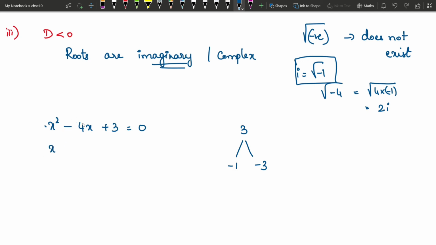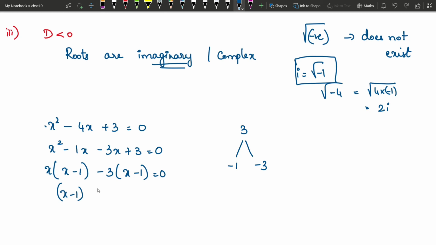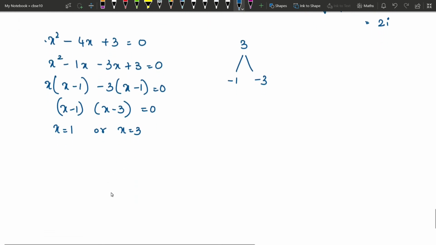You just split minus 4x as minus 1x and minus 3x. Then take common factor. You get x into x minus 1 minus 3 into x minus 1. Again take common factor. We get x minus 1 into x minus 3 equals 0. Therefore, x equals 1 or x equals 3 is the answer. This is the factorization method.